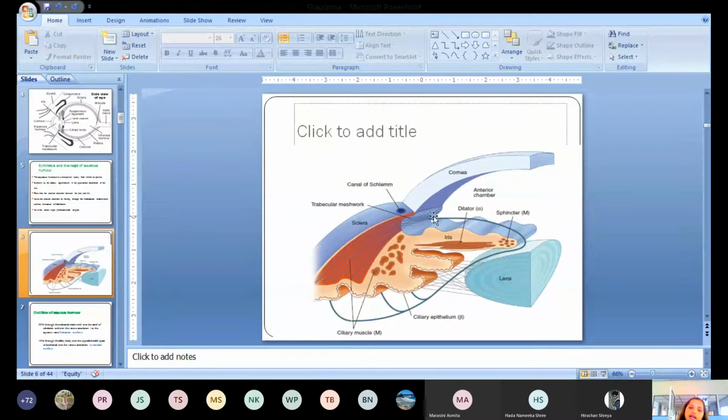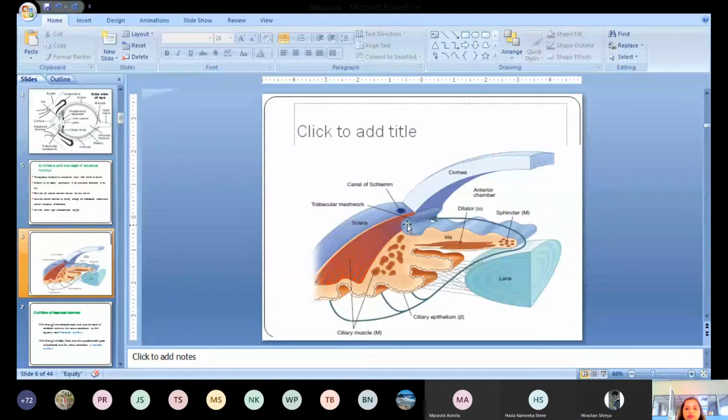Aqueous humor flows either through this way, the trabecular outflow, where it passes through the trabecular meshwork and reaches the canal of Schlemm. This is the trabecular pathway. 90% of the aqueous humor passes through this way. Whereas some portion of the aqueous humor passes through the ciliary body and reaches the sclera, from where it is drained by the aqueous vein and finally reaches the venous circulation. That is known as the uveoscleral pathway.